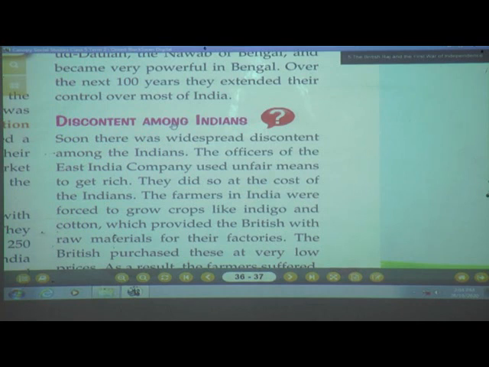Will you like that? No, definitely not. We will not like anybody coming and ruling over us. Similarly, the Indians were discontent. Why were they unhappy, why were they not satisfied? It is all in this paragraph, why and what exactly happened.